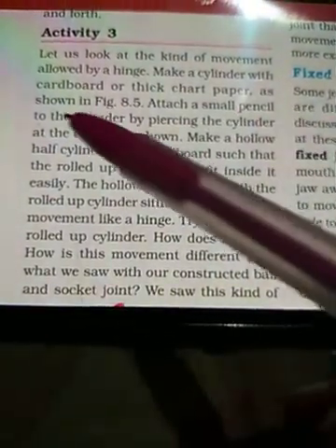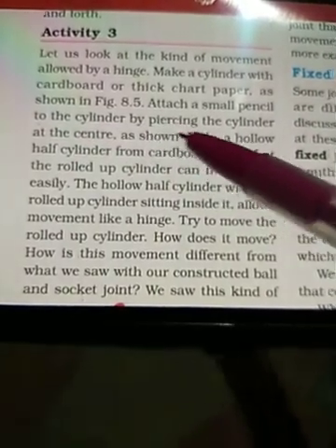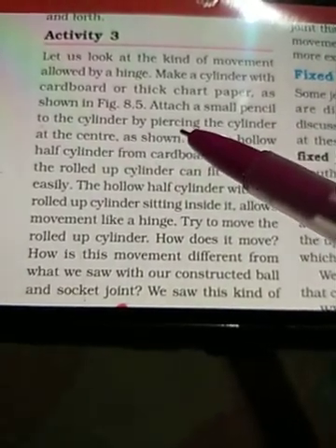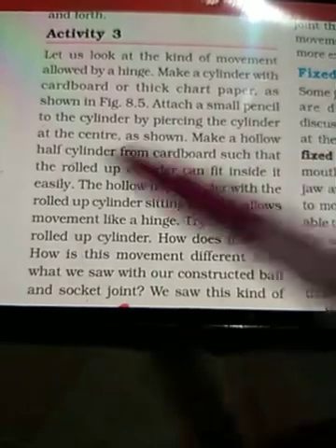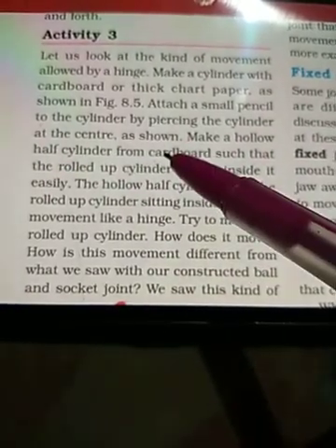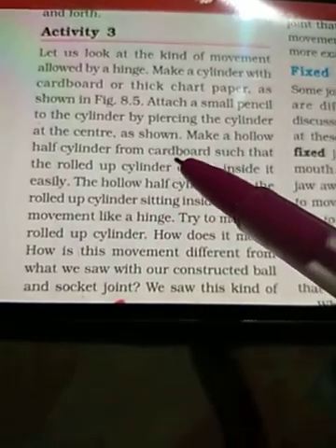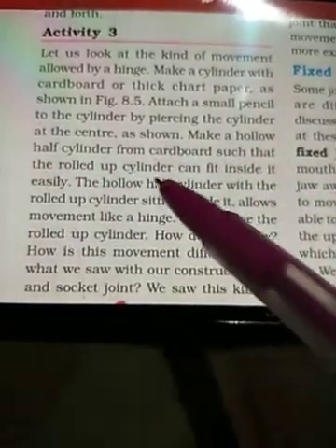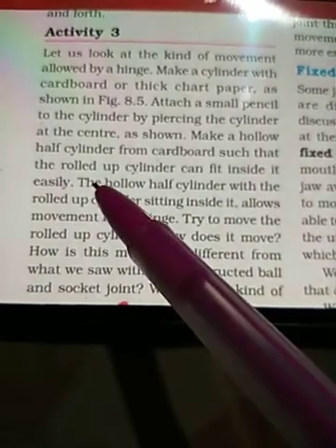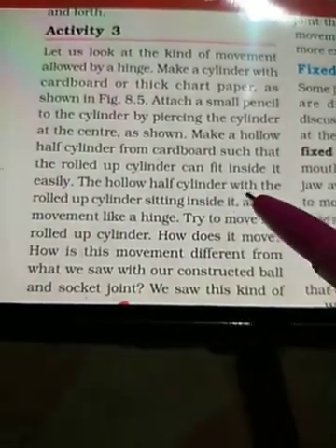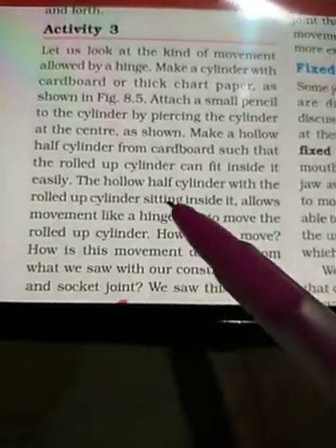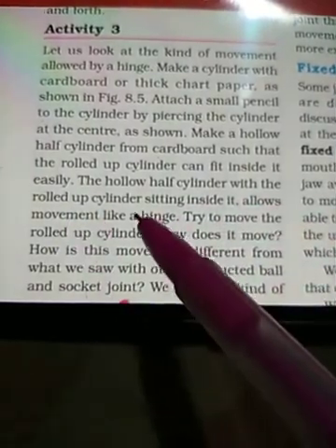Attach a small pencil to the cylinder by piercing the cylinder at the center as shown. Piercing means making a hole. Make a hollow half cylinder from cardboard such that the rolled up cylinder can fit inside it easily. The hollow half cylinder with the rolled up cylinder sitting inside it allows movement like a hinge.